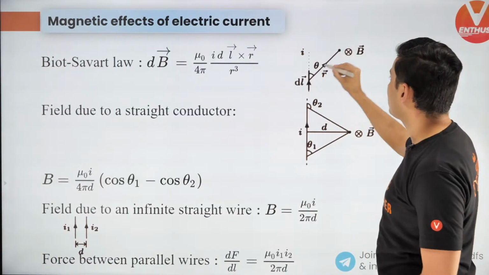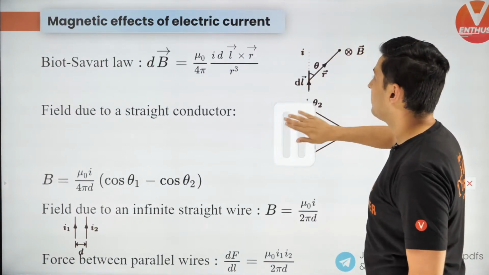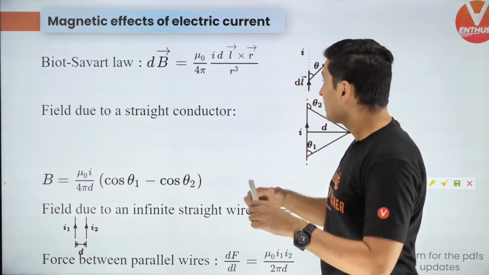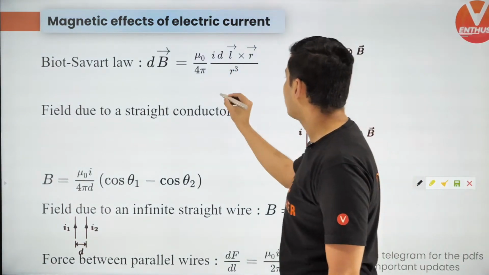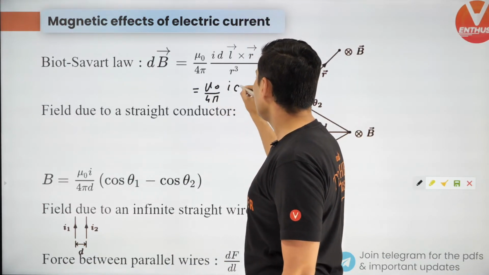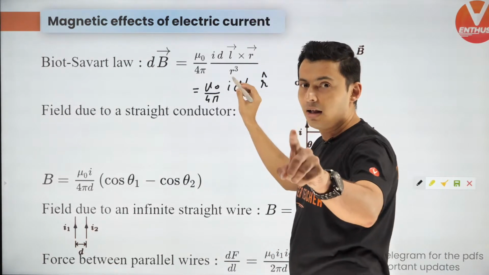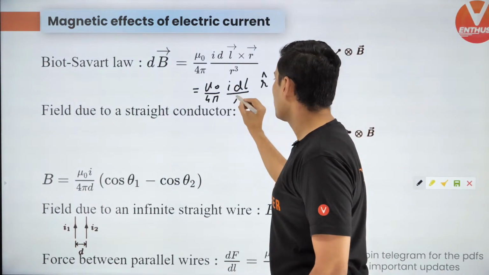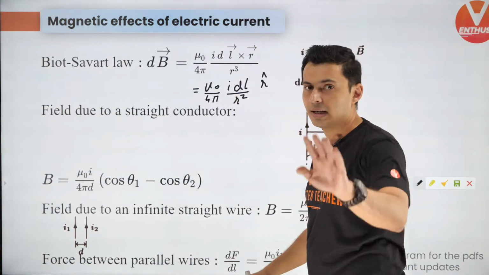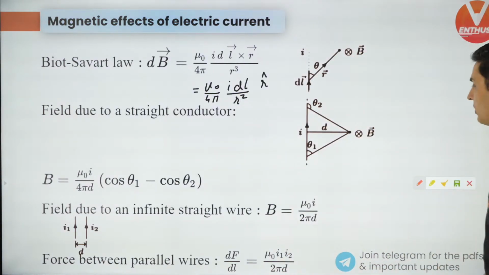So at any distance from this element, what is the magnetic field? That is given by mu naught by 4 pi, I dl cross r, by r cube. Some people also write it as mu naught by 4 pi, I dl cross r hat, by r square, where r hat is r vector by r, a unit vector. This also works. Keep this in mind. So this is Biot-Savart's law.